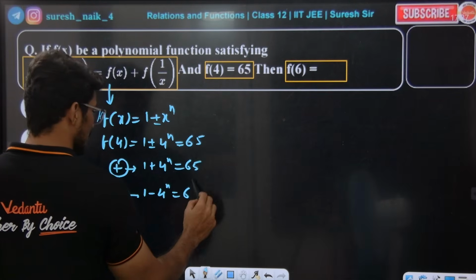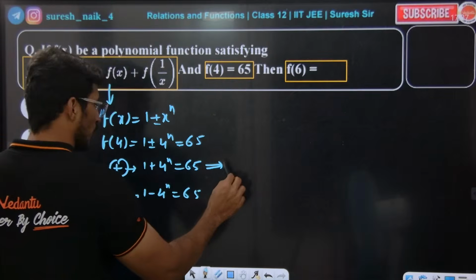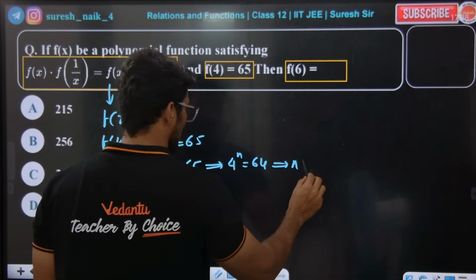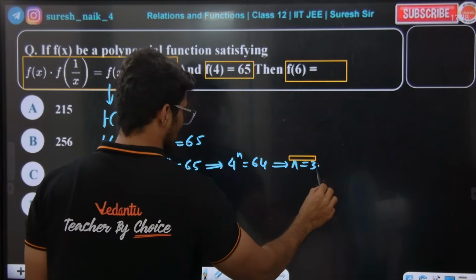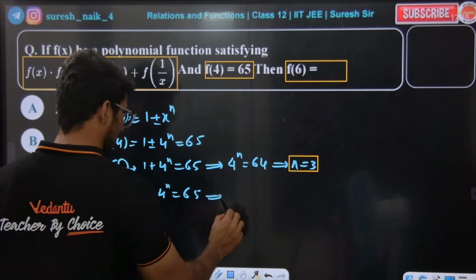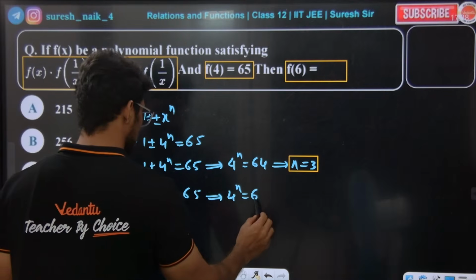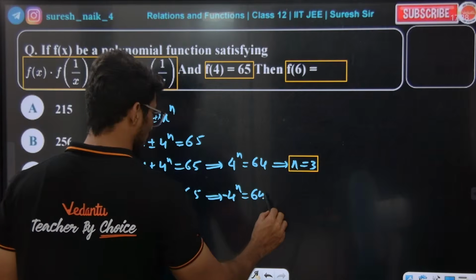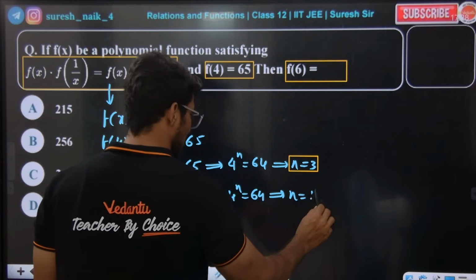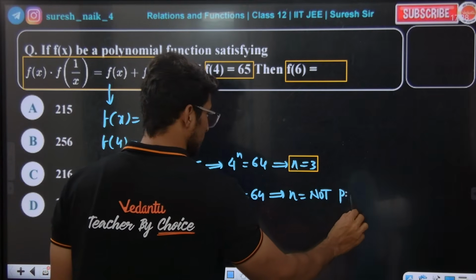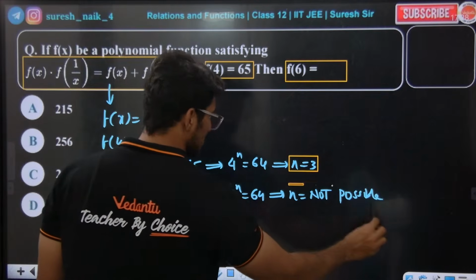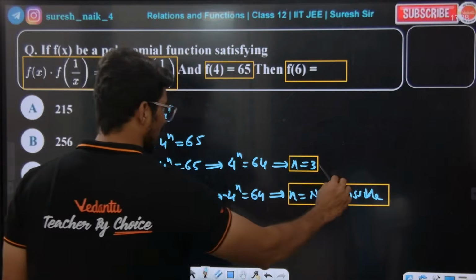Now 4 to the power of n is equal to 64, so n is equal to 3. Yes or no? In the minus case, minus 4 to the power of n is equal to 64, so n is basically not possible here. Check. n cannot be a natural number here. So definitely we should take n value 3.